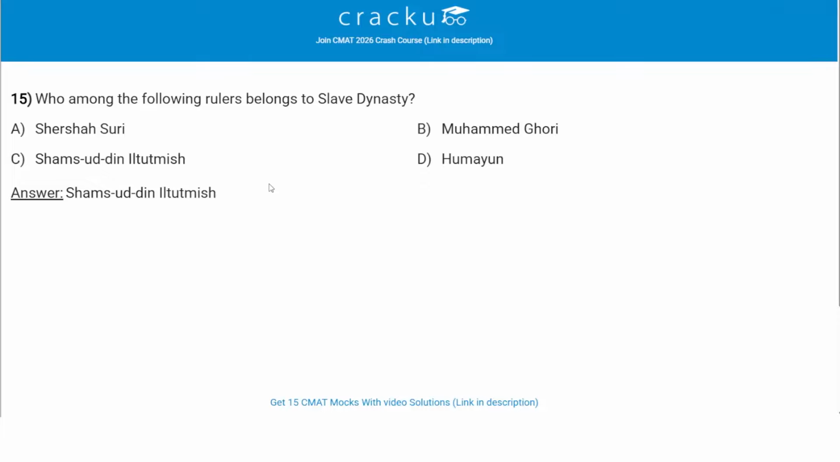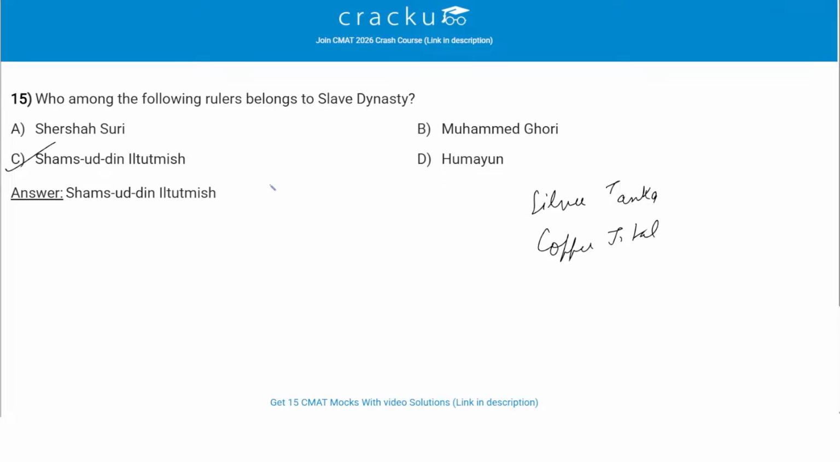Who among the following rulers belonged to the slave dynasty? The correct answer is Shamsuddin Iltutmish. Shamsuddin Iltutmish was the most prominent ruler of the Mamluk or slave dynasty. He governed the Delhi Sultanate after Qutb ud-Din Aibak. He strengthened administration and introduced the silver tanka and copper jital, and he also consolidated the sultanate.